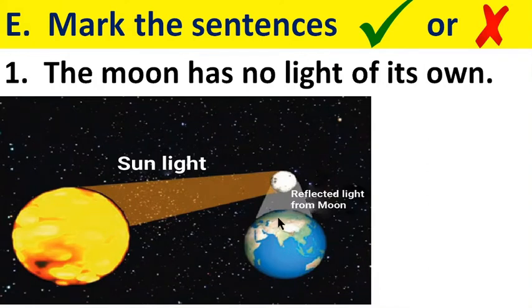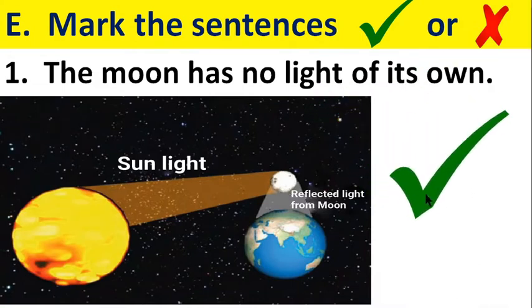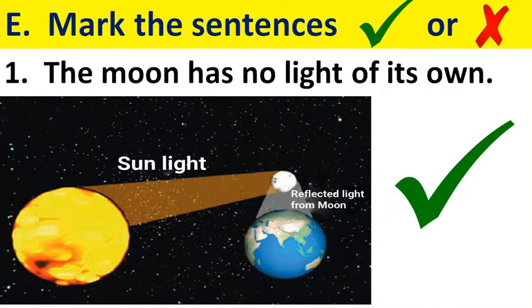So we get light from the moon also. The light of the moon is actually the reflected light of the sun. So it is right because the moon has no light of its own.